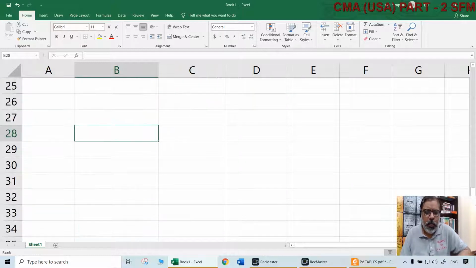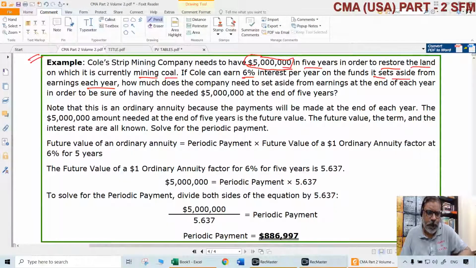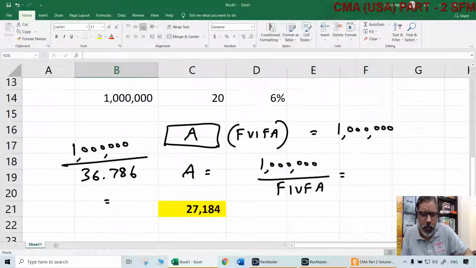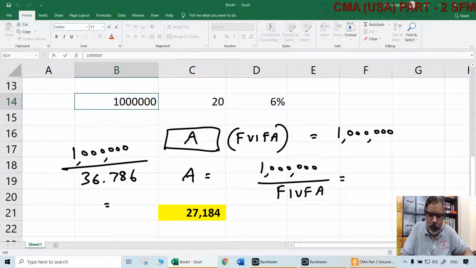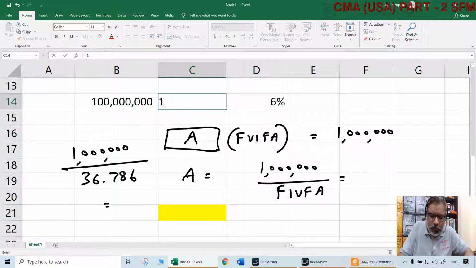That's it. Similarly, for companies, this is a common phenomenon. In most cases, this will be there. For example, you can take bonds to be redeemed. Companies issue bonds and they will have to redeem them after, let us say, 10 years. Same logic. Let us say the company has issued certain bonds of, say, $100 million, and it has to redeem them after 10 years.